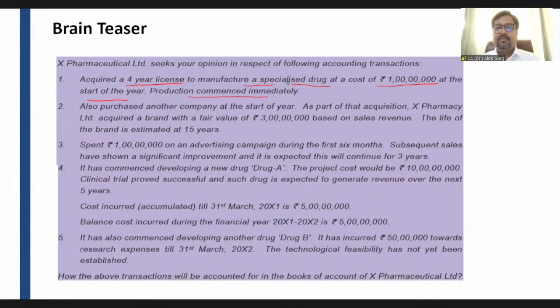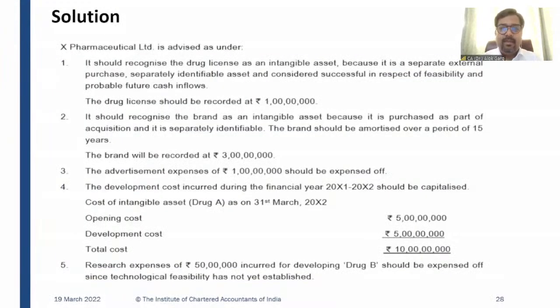Of course, it should recognize this license as an intangible asset because it is purchased separately. It is a case of separate acquisition. Okay, it is a separate identifiable asset, right? So this license should be recorded at 100 lakhs rupees, 1 crore rupees. So it is an intangible asset. Okay.